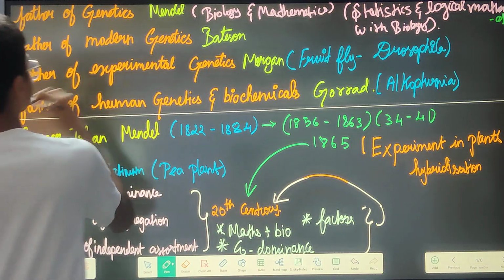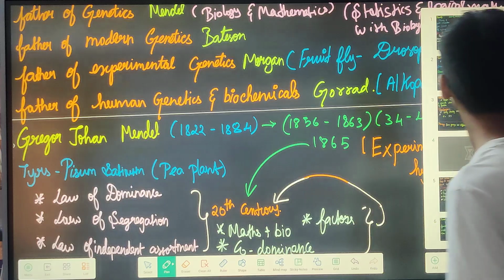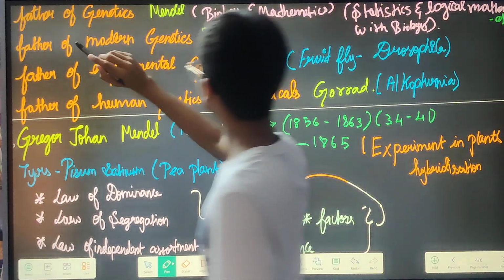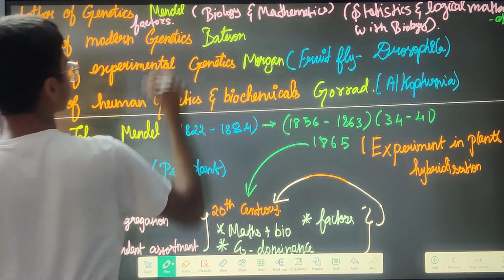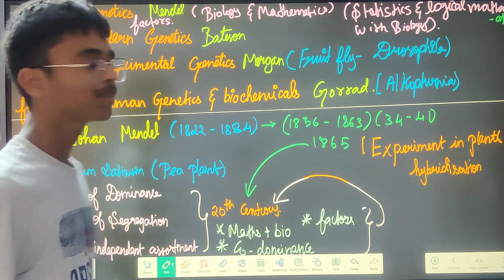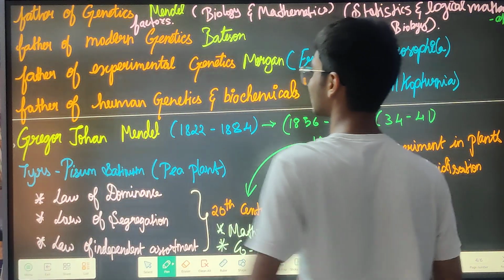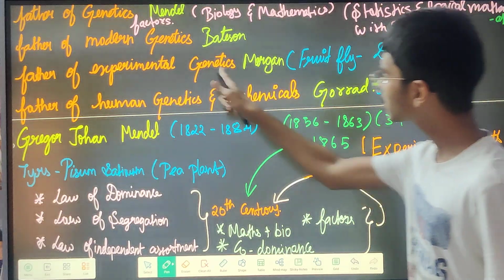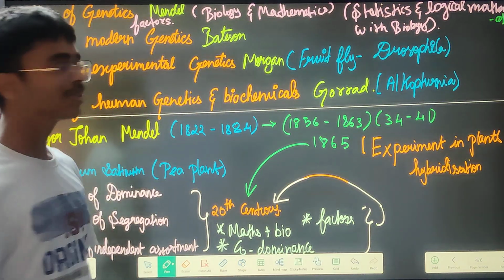Next, father of modern genetics is our Bateson. He is the person who coined the term allele, and he is the person who spoke about factors and those Mendelian laws. Next is the father of experimental genetics. The father of experimental genetics is going to be our Morgan, because he did lots of experiments. He is like our Mendel.